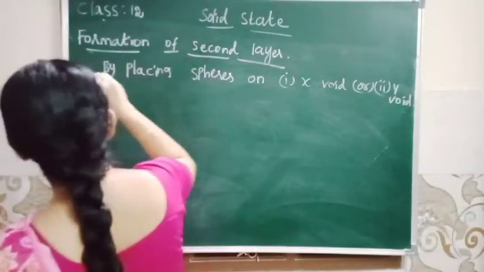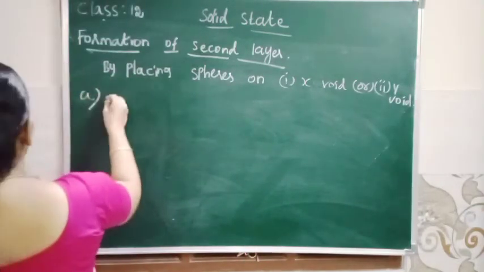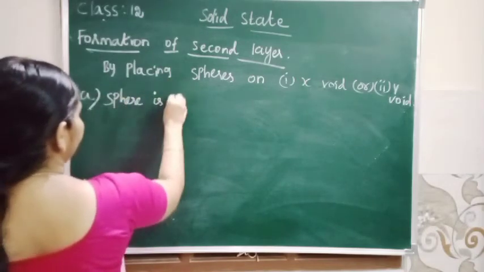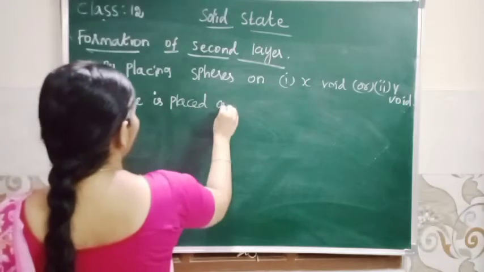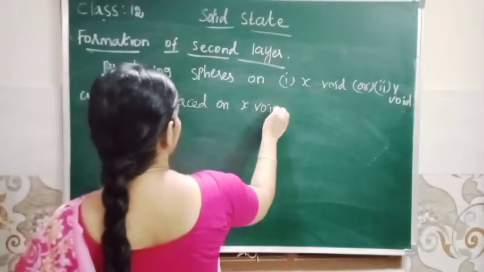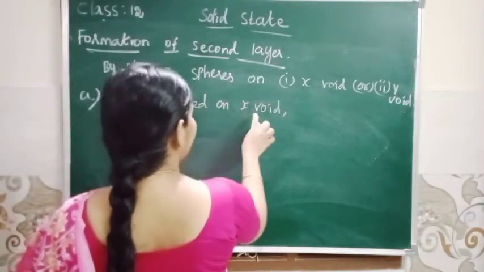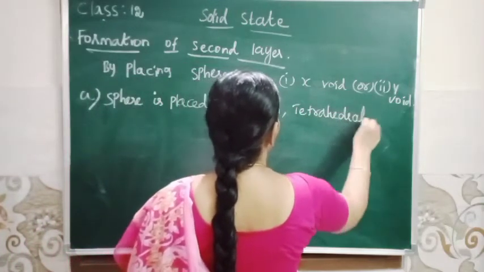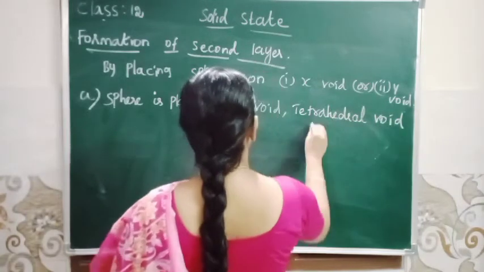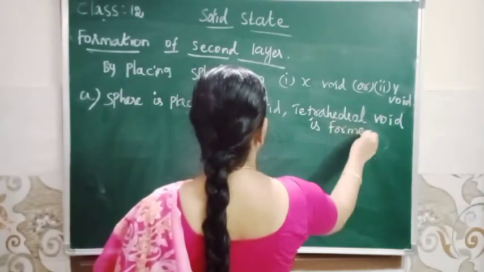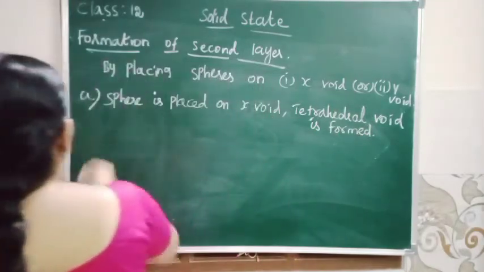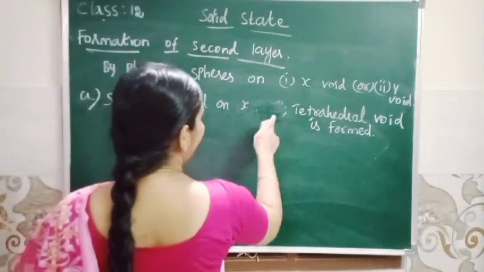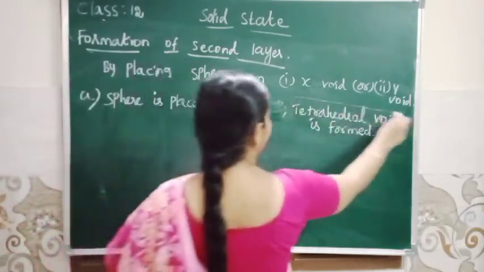First, the second layer sphere is placed on X void. That void is called tetrahedral void. When a sphere of second layer is placed on X, a tetrahedral void is formed.